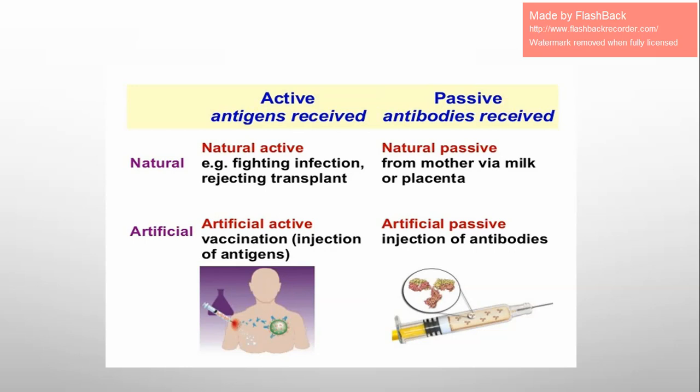Now, passive, we said, is when you get already made antibodies, made by other people or by other organisms, and these antibodies are kept in order to be included in the vaccines.